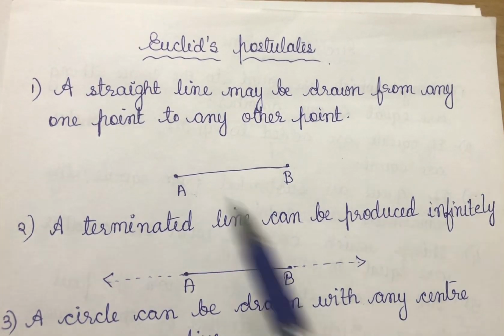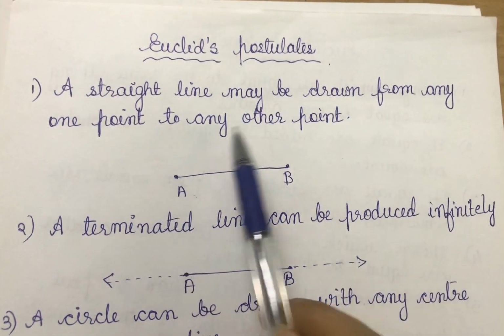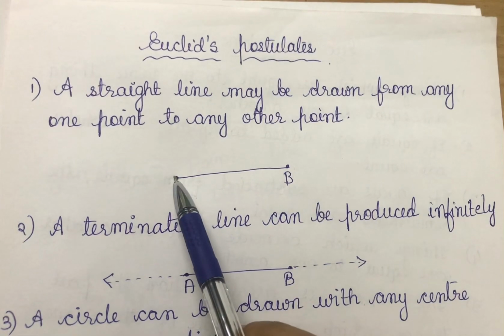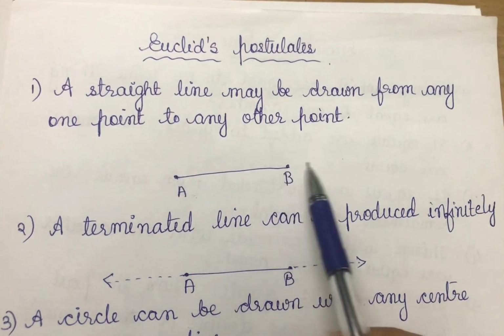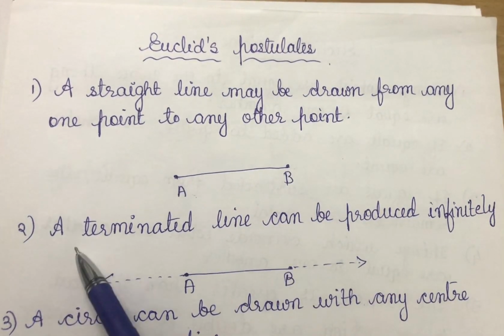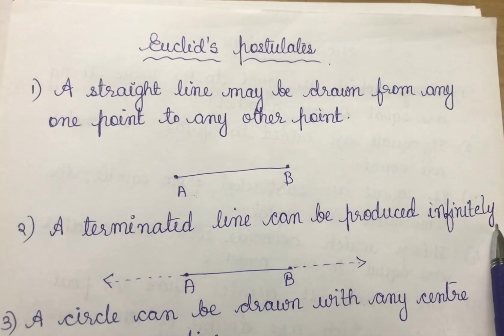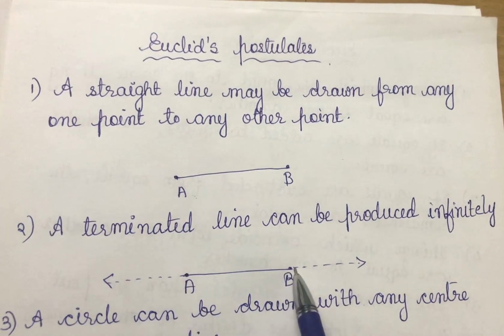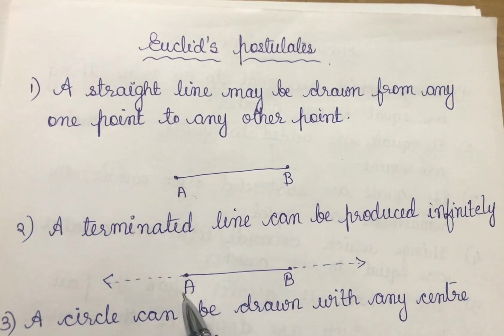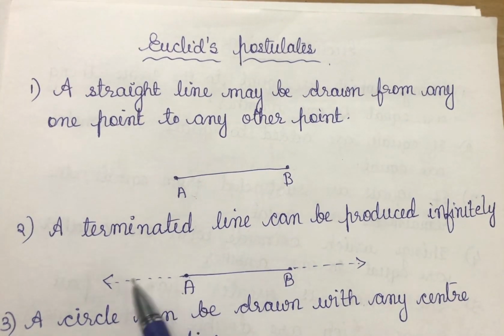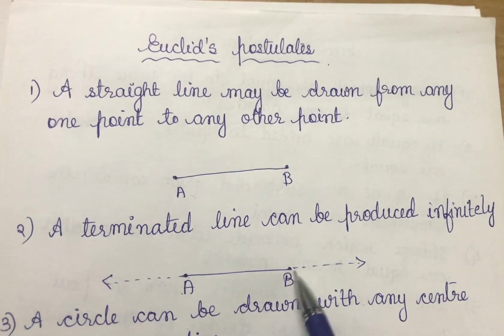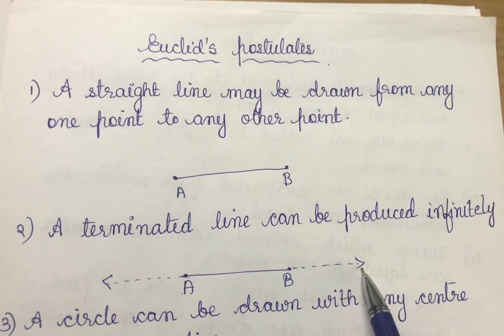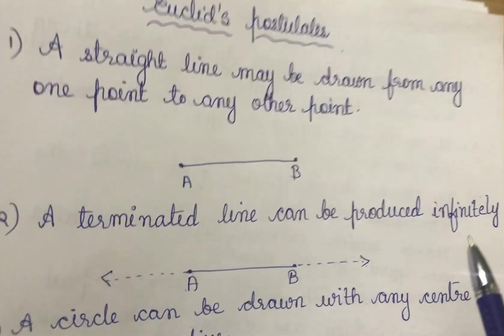The first one is a straight line may be drawn from any one point to other point. So from one point A to other point B, a straight line can be drawn, which is obvious, right? The second postulate is a terminated line can be produced infinitely. What is a terminated line? A terminated line means a line segment. So line segment AB with points A and B. From the point A, if I produce it, it will go on infinitely, and from point B, if I produce it, it will go on infinitely. And this is the second postulate of Euclid.